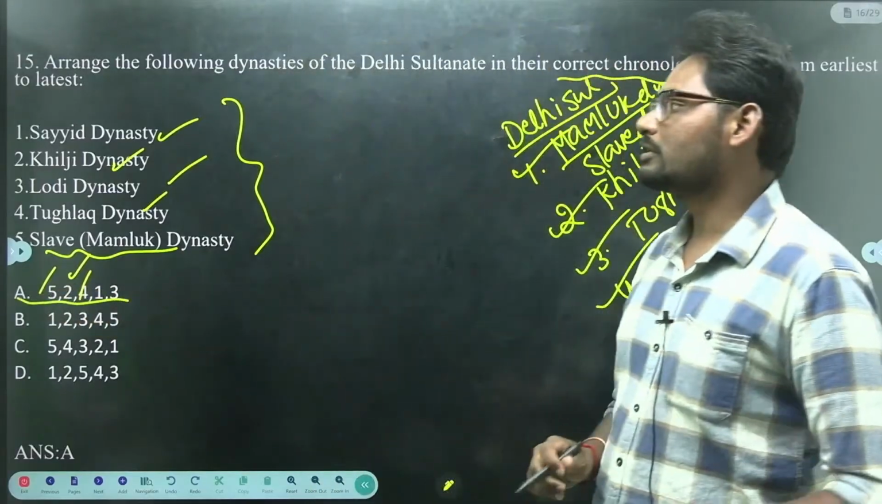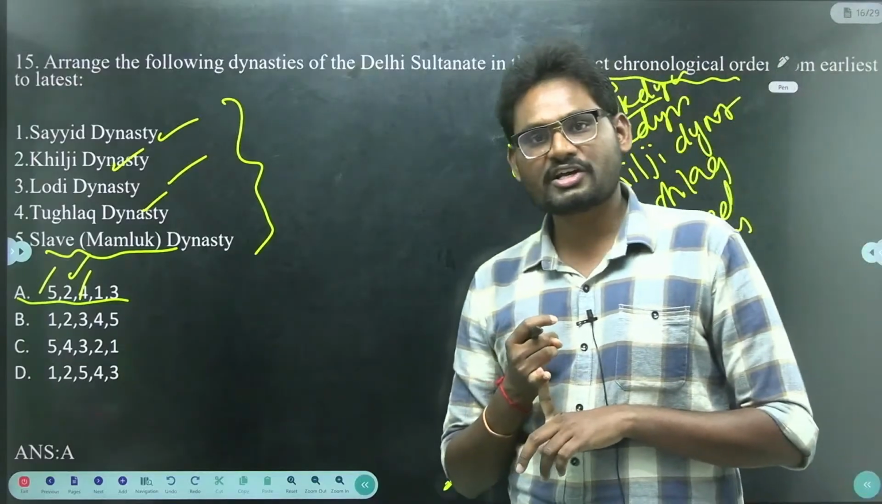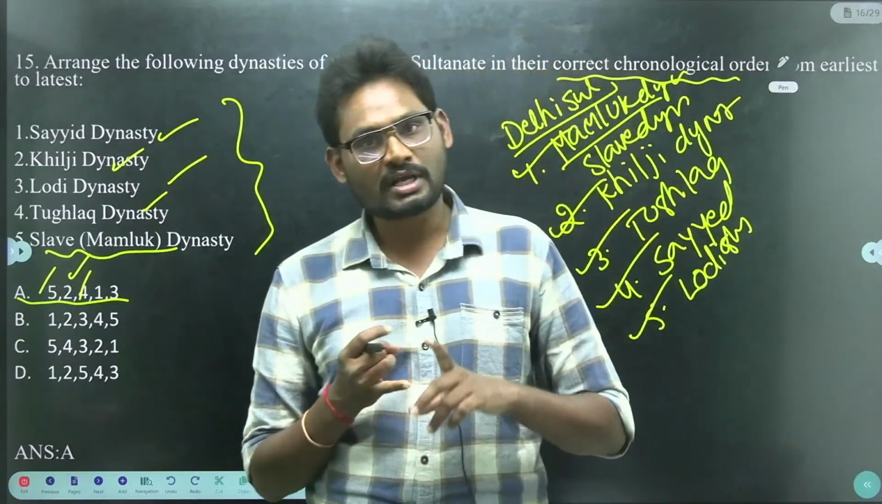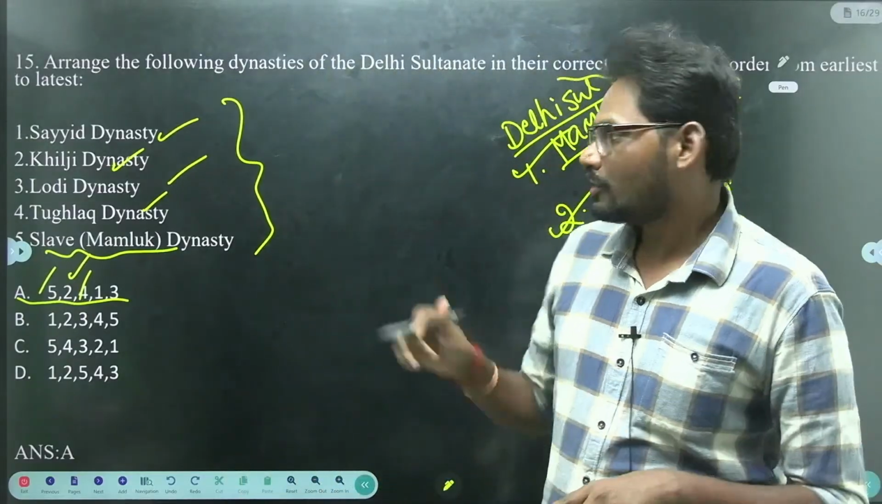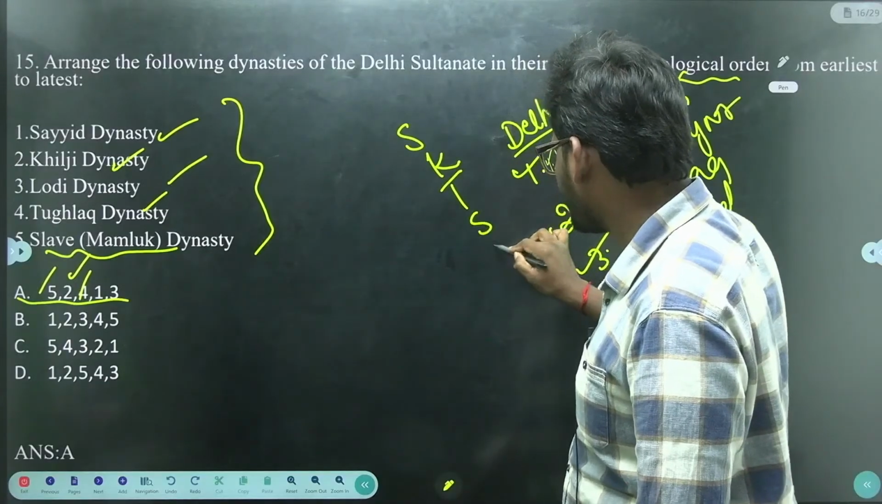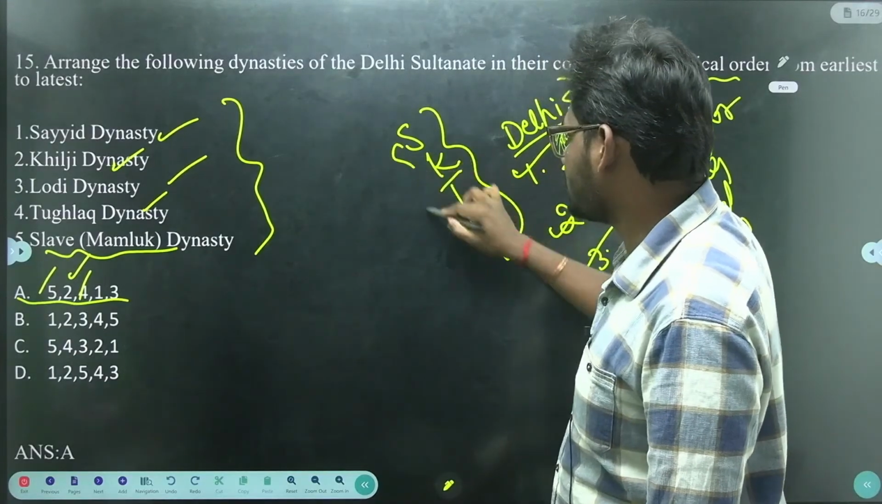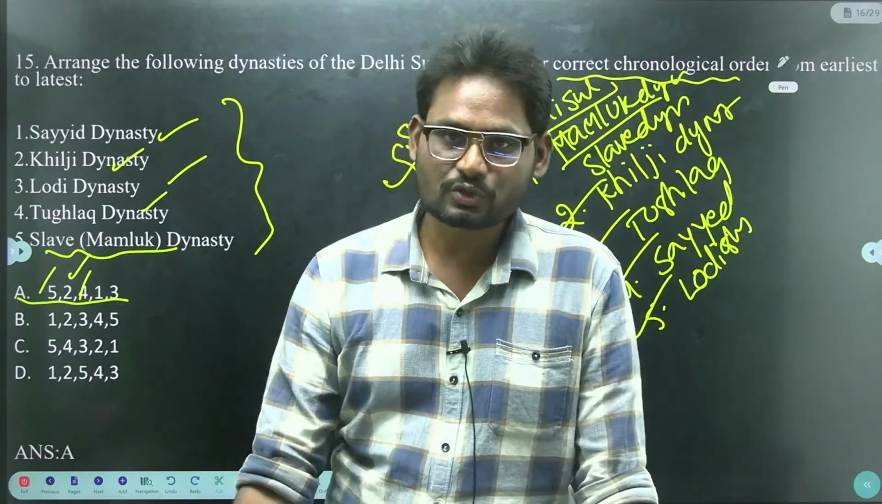So among the Delhi Sultanates, first we have the Slave dynasty, followed by Khilji dynasty, next we have Tughlaq dynasty, Sayyid dynasty, and at the last we have Lodi dynasty. So Slave, Khilji, Tughlaq, Sayyid and Lodi dynasties is the correct chronological order of the Delhi Sultanates.